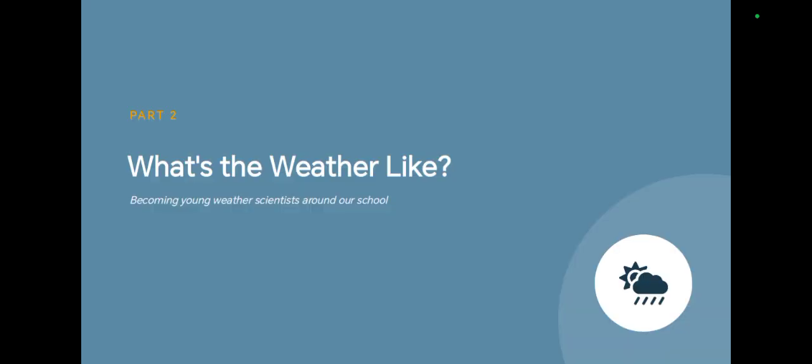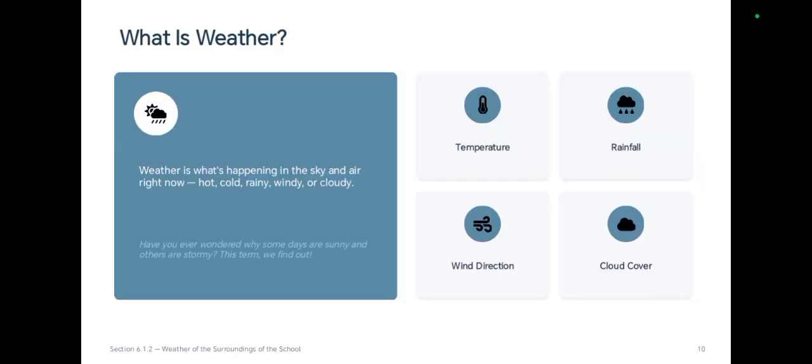What is the weather? Weather is simply what's happening in the sky and air right now. Hot, cold, rainy, windy, or cloudy. We will look at four things: temperature, rainfall, wind, and cloud cover.